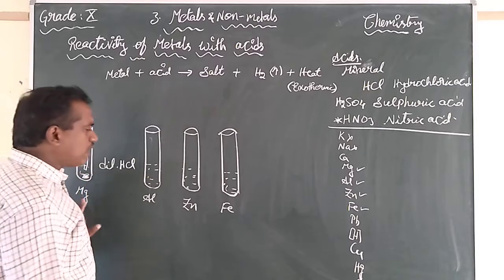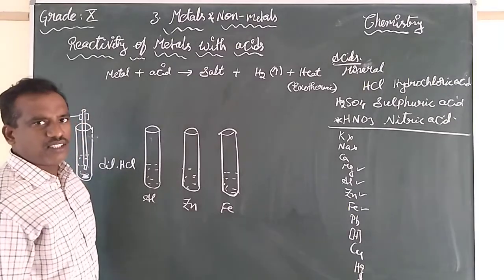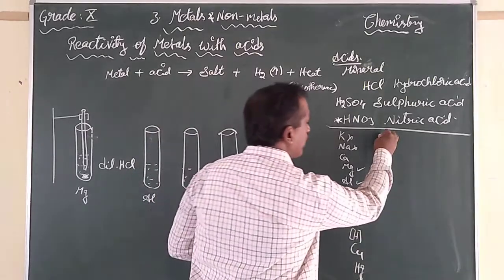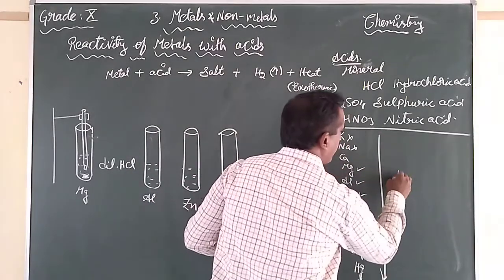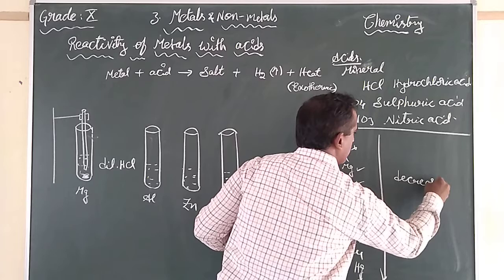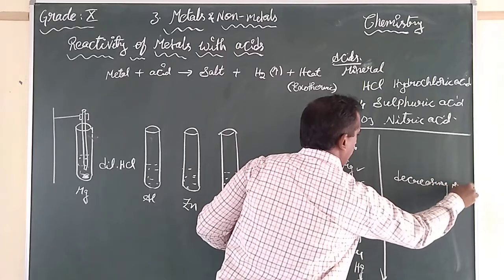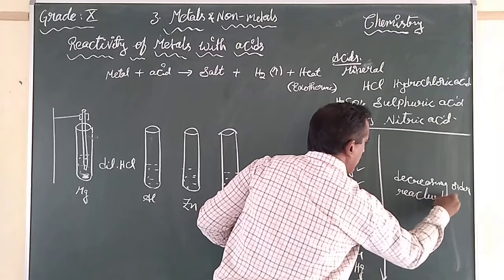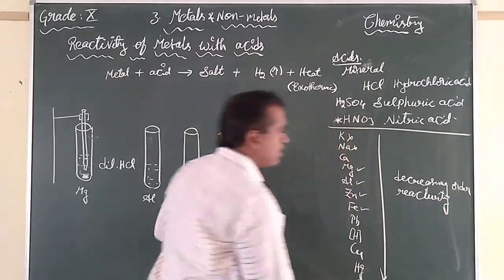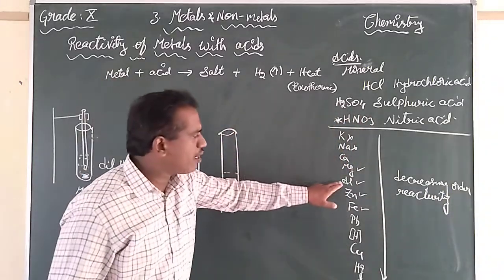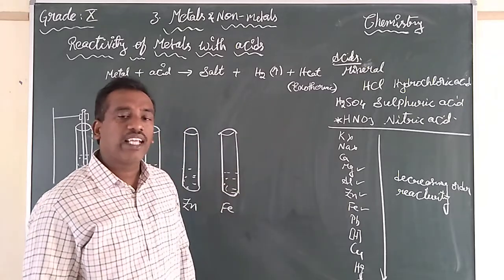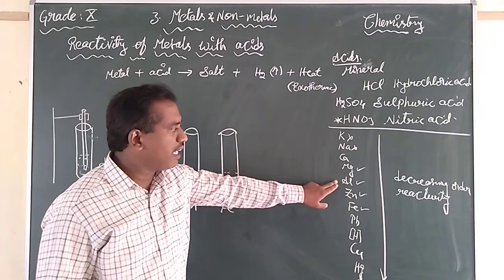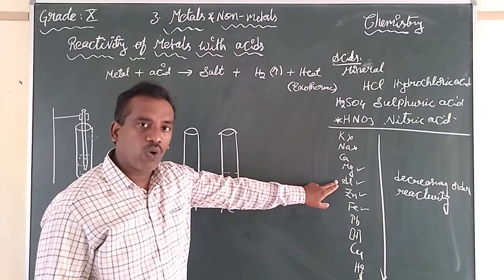In the case of these 4 metals, we know the decreasing order of reactivity. Among magnesium, aluminum, zinc and iron, which is highly reactive? Magnesium is highly reactive. Yes or no?